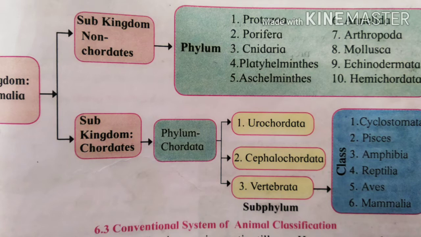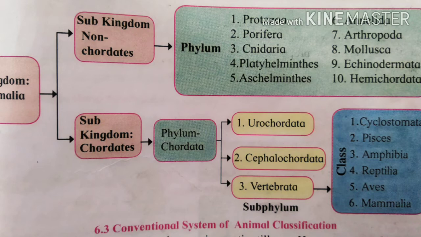It is a little bit difficult to remember, but if you remember it by a trick, then you can easily remember it. I will tell you. The next subkingdom is Chordata. It is divided into a single phylum, phylum Chordata, and then it is again divided into three subphyla: Urochordata, Cephalochordata and Vertebrata. We have to study each and every phylum in detail.